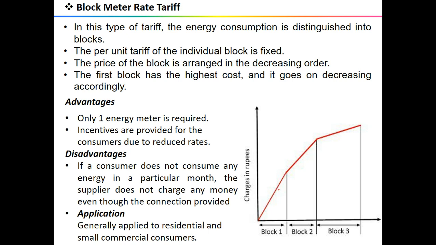So suppose that the first 30 units may be charged at a rate of 60 paisa per unit. For the next 25 units, the rate is 50 paisa per unit, and for the remaining additional units, you may be charged at 30 paisa per unit. So this is a block meter rate, and the advantage of this meter is that only one energy meter is required, and incentives are provided for the consumer due to reduced rates, because with more consumption, the rate goes on reducing.